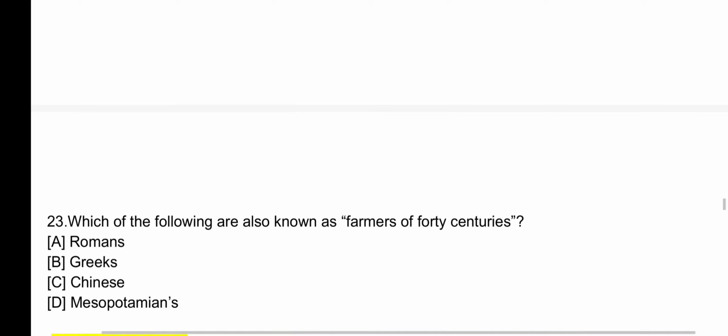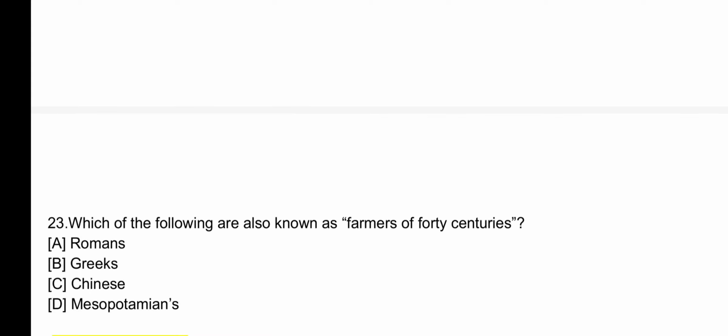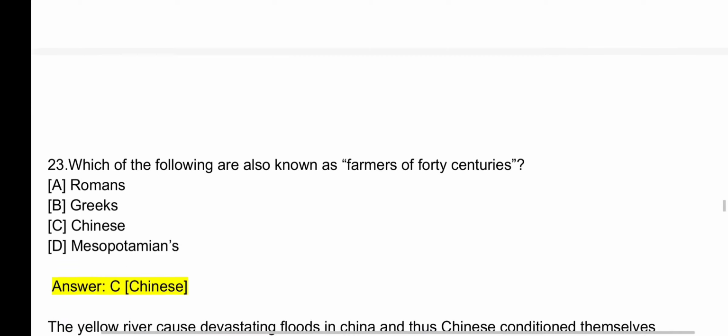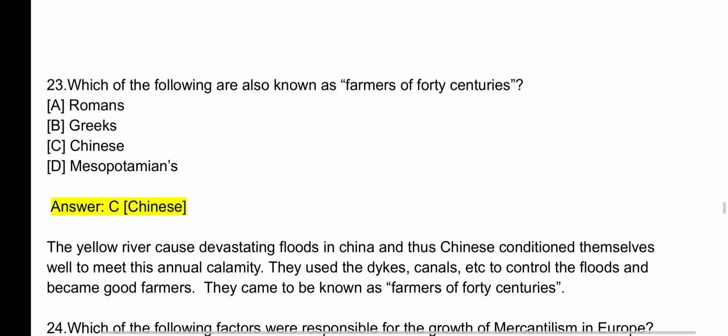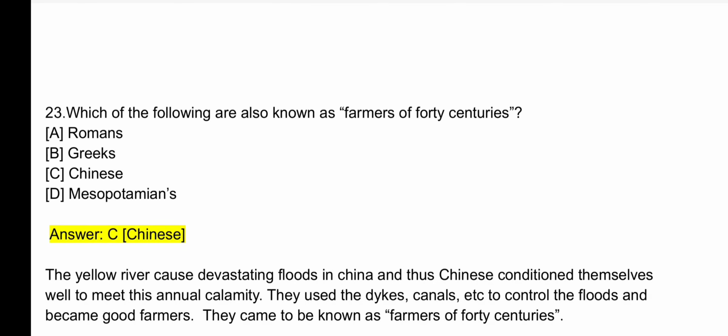Question number 23. Which of the following are also known as farmers of 40 centuries? The answer is C. Chinese. The Yellow River caused devastating floods in China, and thus Chinese conditioned themselves well to meet this annual calamity.